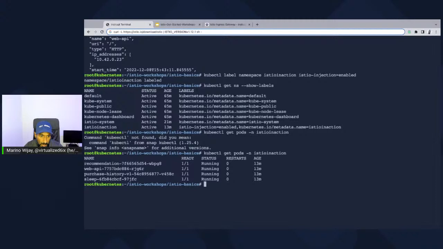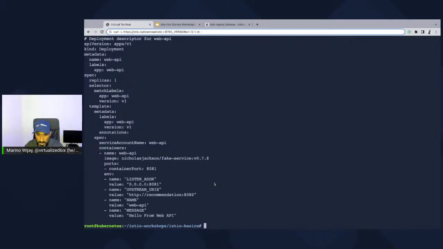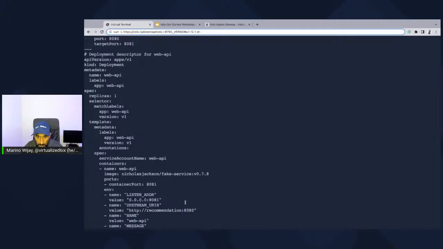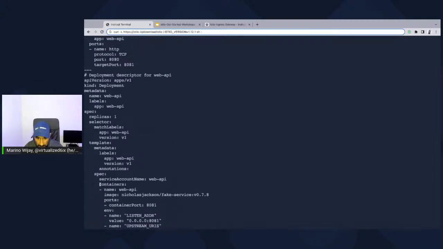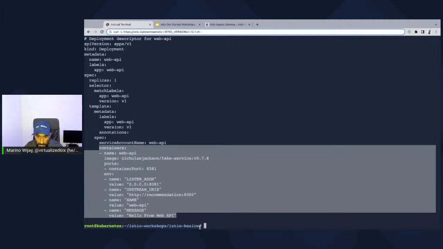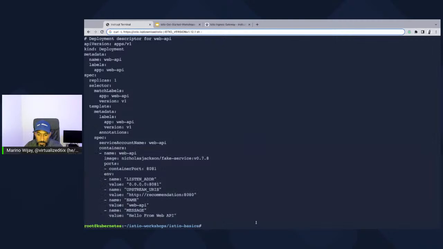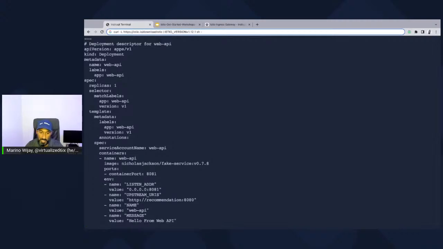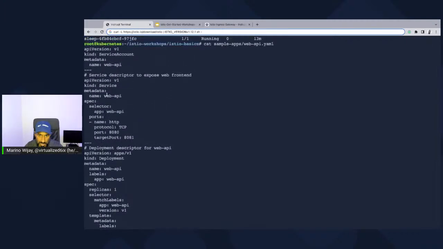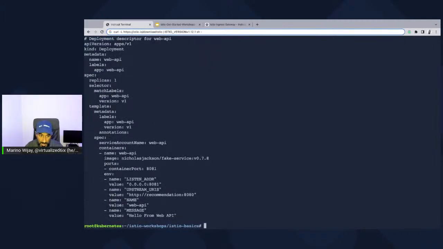Now, let's go ahead and take a look at something here. We're going to take a look at this deployment artifact, and I want you to notice something very important. The deployment artifact only has a reference to one container. This is going to change when we re-roll out the deployment, because we're rolling out a sidecar, and you're actually going to see two more containers show up here. The interesting thing, though, is that all the other applications in this namespace share the same setup as well because we haven't injected the sidecar.